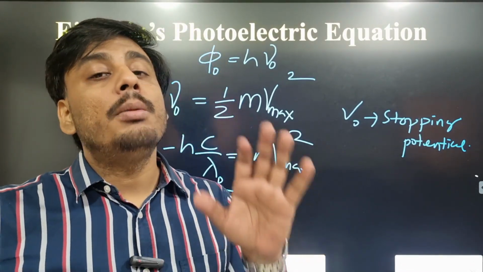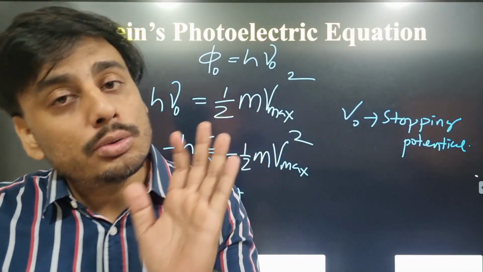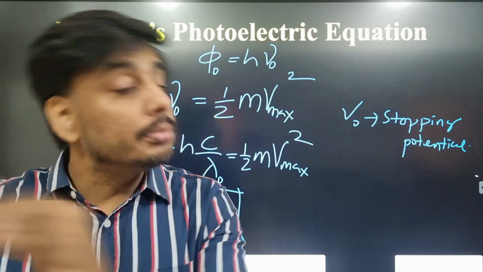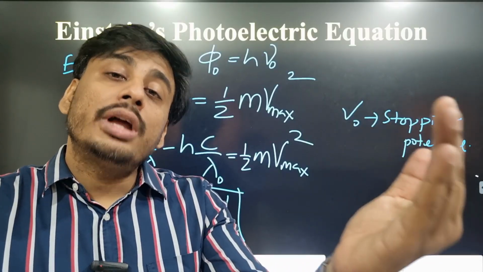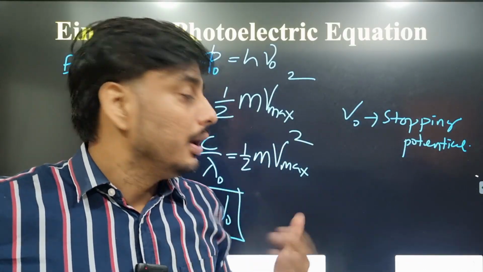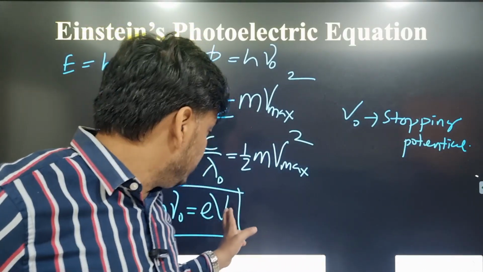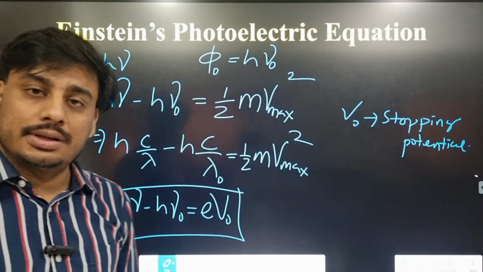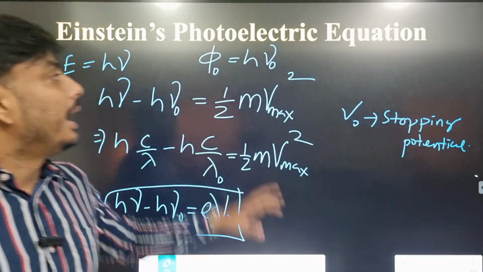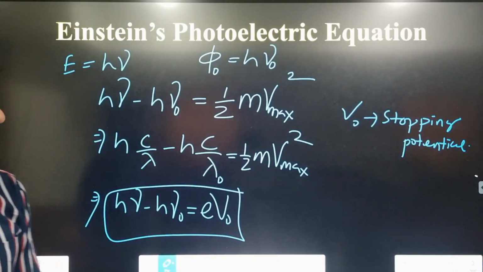So the minimum amount of energy required to stop the electrons must be equal to the energy with which the electrons are moving. So this must be equal to kinetic energy. This is another form of photoelectric effect. Clear? These are Einstein's photoelectric equations in different forms.